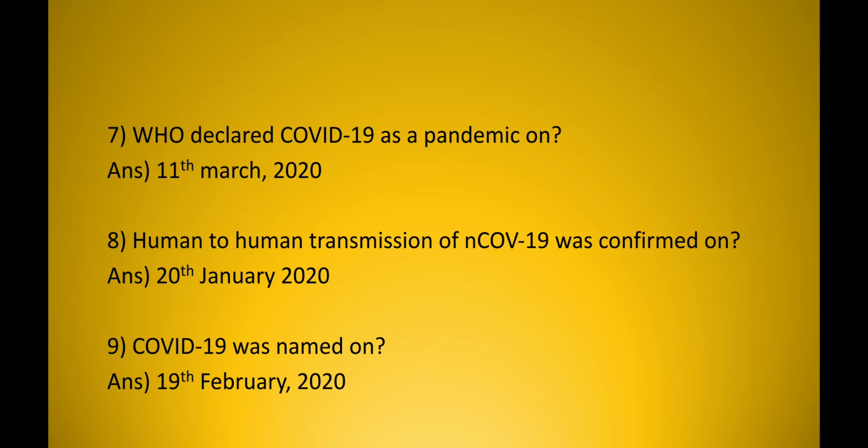Now a few important dates. WHO declared COVID-19 as a pandemic on 11th March 2020. Human to human transmission of novel coronavirus was confirmed on 20th January 2020. Novel coronavirus was named as COVID-19 on 19th February 2020.